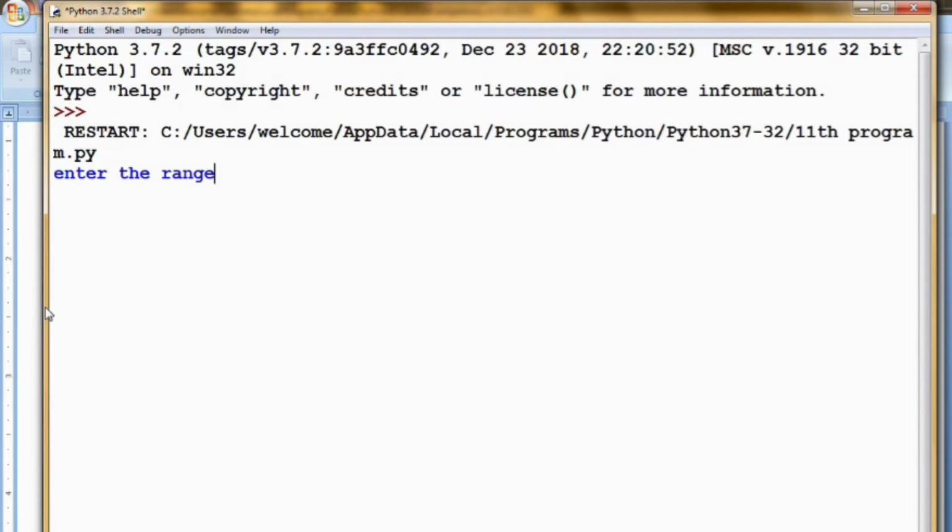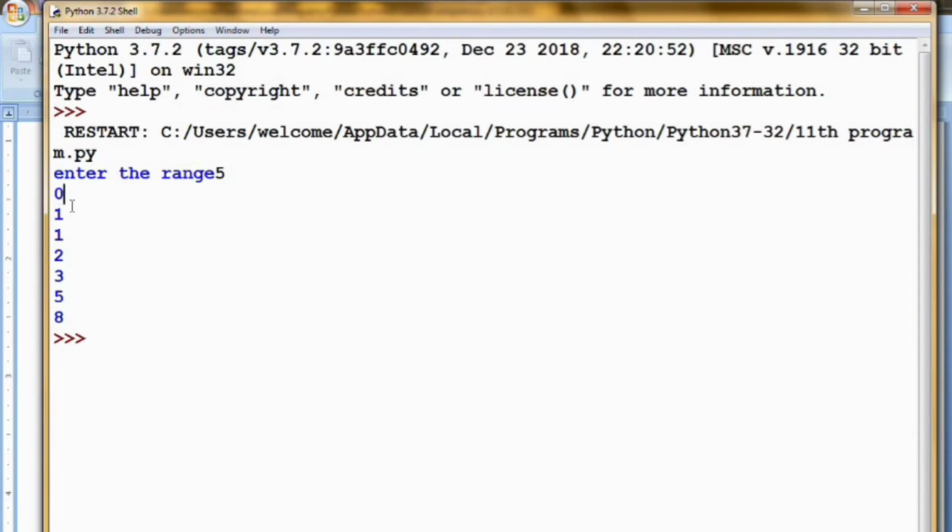See here, while I am running, it is asking the range. Suppose my range is 5. It has given 7 outputs: 1, 2, 3, 4, 5, 6, 7. First let's check whether the output is correct or not.